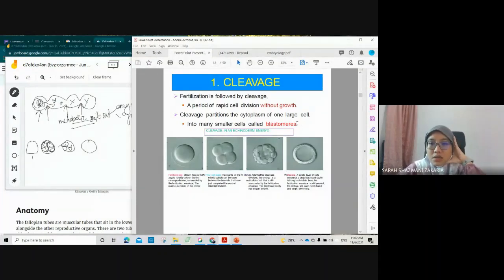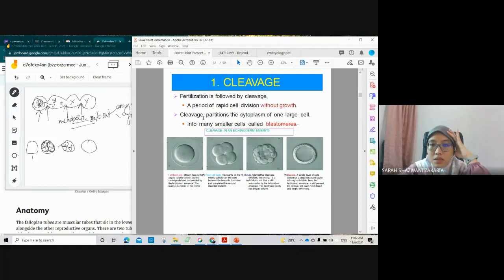I think the new term here is blastomeres. What are blastomeres? The smaller cells, the cells here. So 4 blastomeres, 16 or 32 or 100 blastomeres. Cleavage partitions the cytoplasm of one large cell.